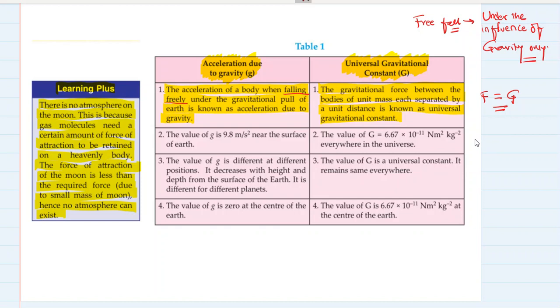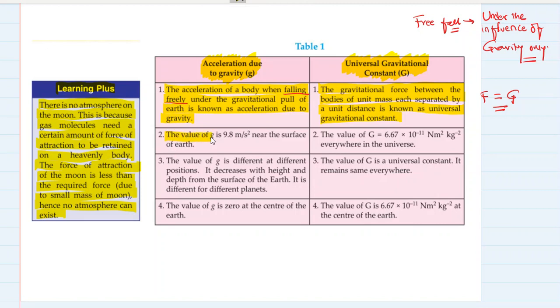Then the force due to the gravitational pull is numerically equal to the universal gravitational constant. So universal gravitational constant is equal to the value of that force which exists between two bodies of unit masses, separated by a unit distance. Okay, remember this in the definition.